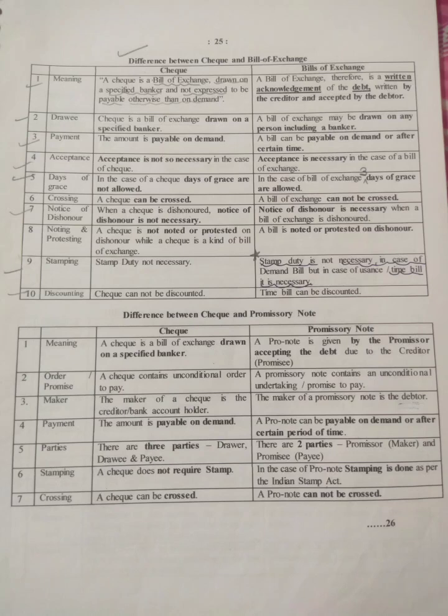Okay, so the first one is the difference between the check and the bill of exchange. The first main thing is you have to write the meaning. So meaning has 1 mark. So let's see what is the meaning for the check and the bill of exchange. A check is a bill of exchange drawn on a specified banker and not expressed to be payable otherwise than on demand. And a bill of exchange is a written acknowledgement of the debt, written by the creditor and accepted by the debtor.